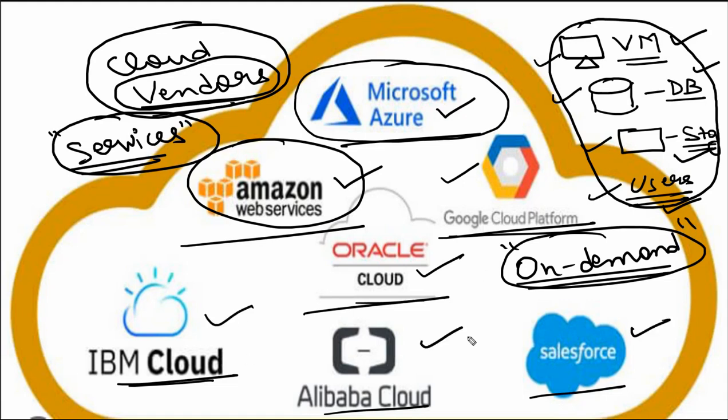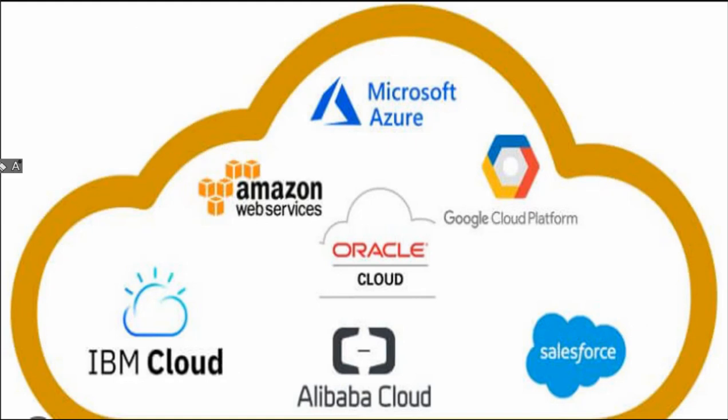Multiple options are there. These are the various companies which provide you the services and resources. Makes sense? I hope that is clear to each one of you. Anyone having any doubt?